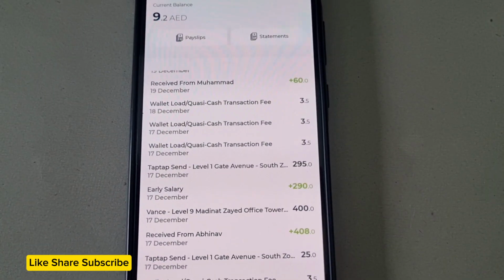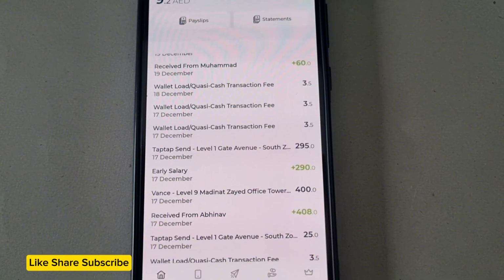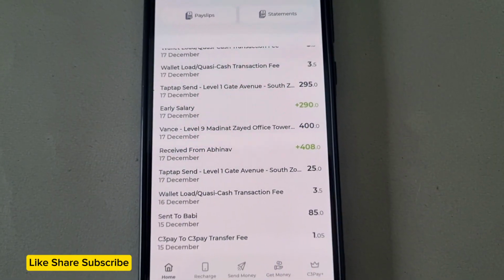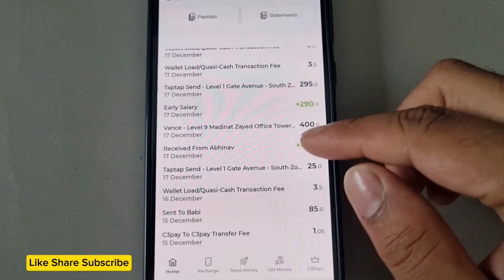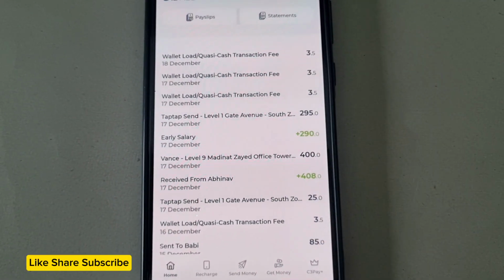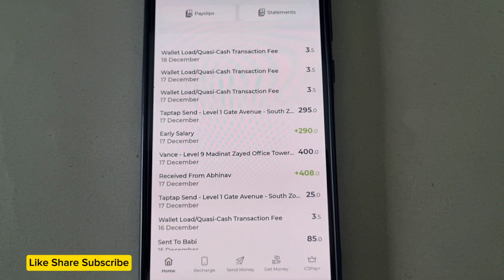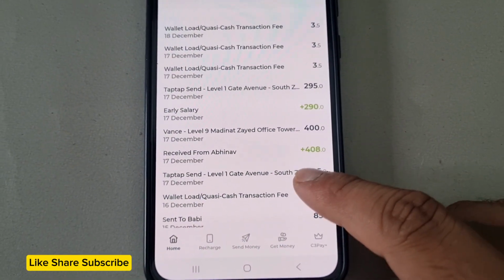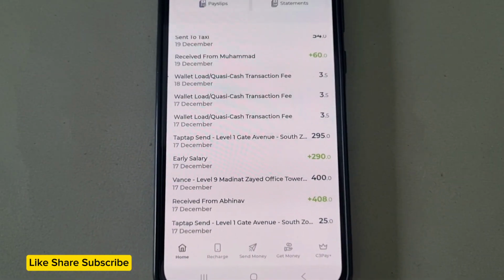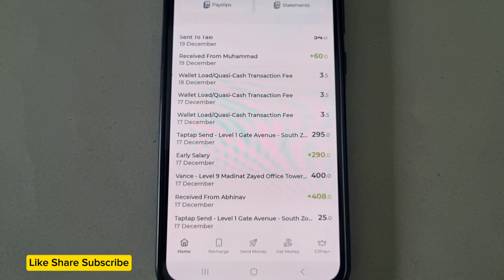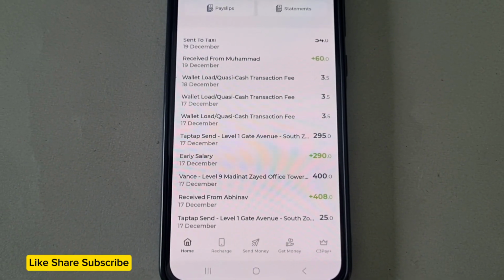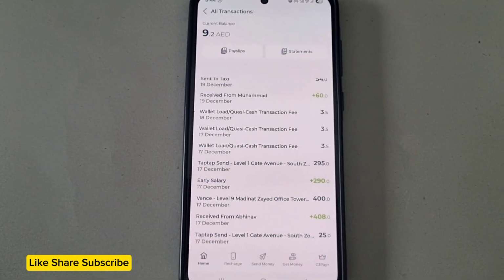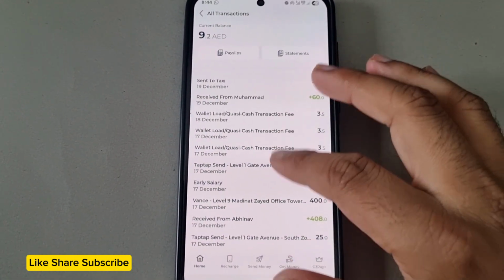And here, as I showed you, there are 3 transactions, right? Yes. 18th of December, 17th of December, 17th of December. If you check here, I have used Aspora, 400 dirham, to send money home. And again, I have used TapTap Send, 295 dirham, to send money home. And again, TapTap Send, 25 dirham, to send money home. So each time I have sent money home using a third-party application, TapTap Send, Remitly, Aspora or Botim, C3Pay is charging me 3.5 AED for each transaction.